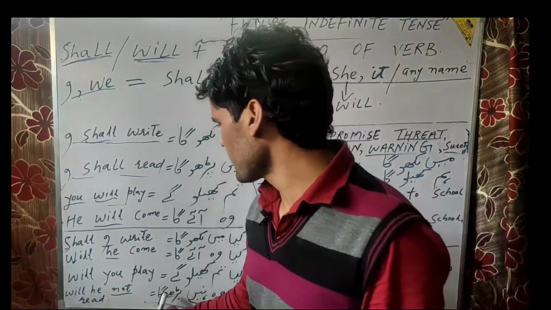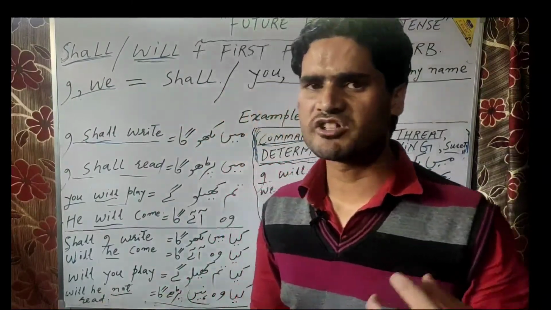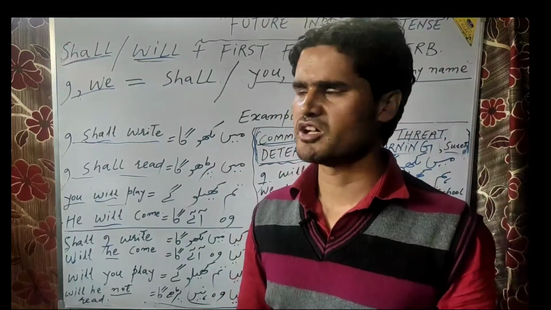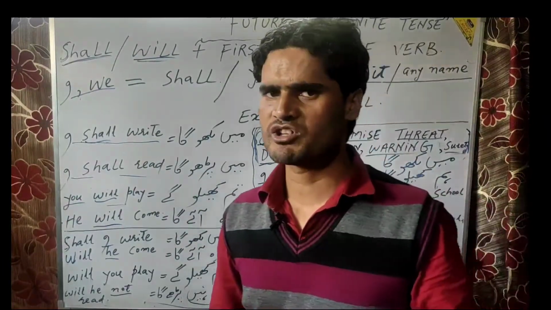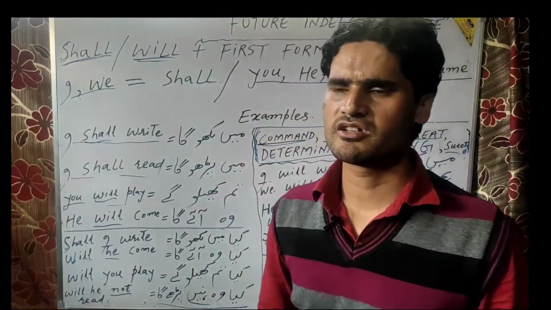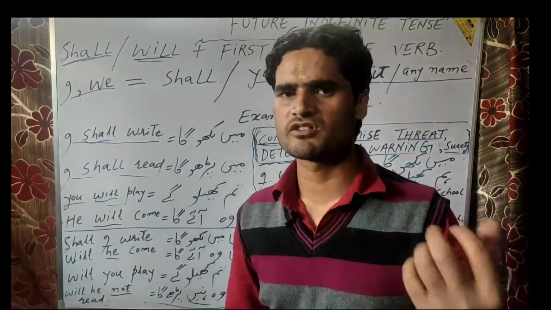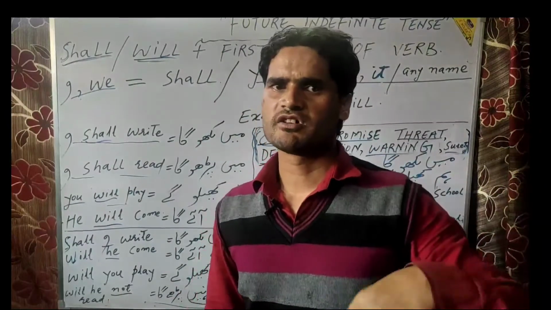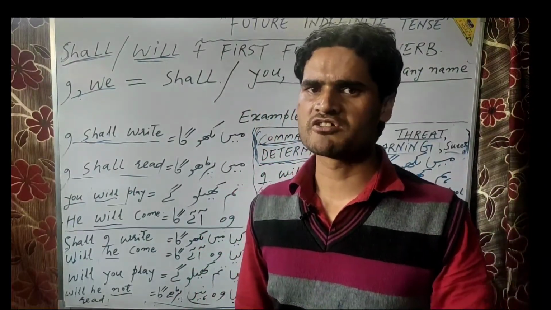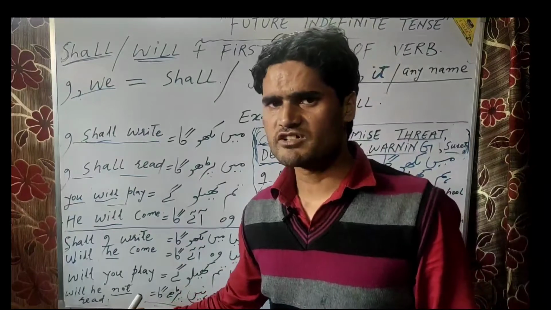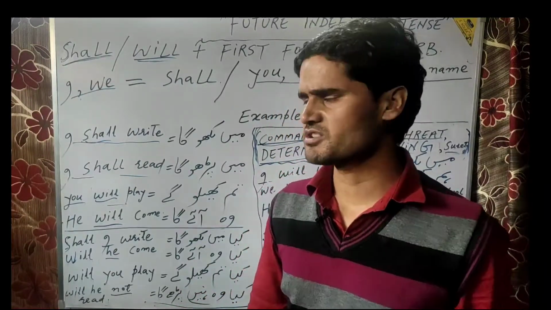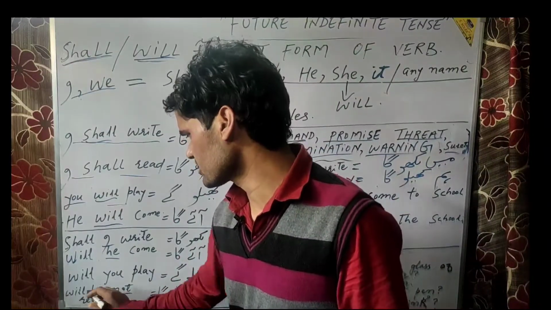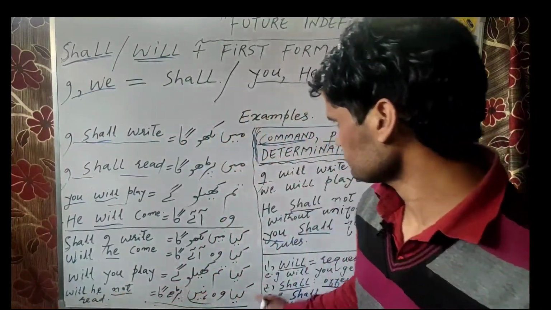क्या वो नहीं पढ़ेगा? It is the negative interrogative sentence. What does it mean? It is both a negative and interrogative sentence. On the one hand, it asks us a question. On the other side, it is characterized by the inclusion of the word not. That is written here. However, in interrogative negative sentences, in the arrangement of words, not must appear at number 3, as it is shown here. Will he not write? Here not is at number 3: 1, 2 and 3.